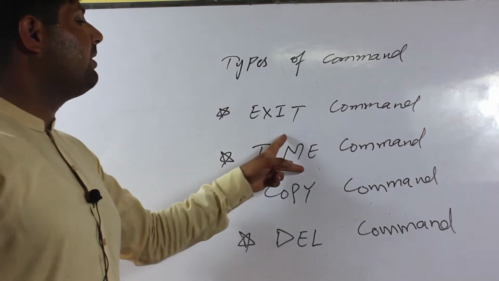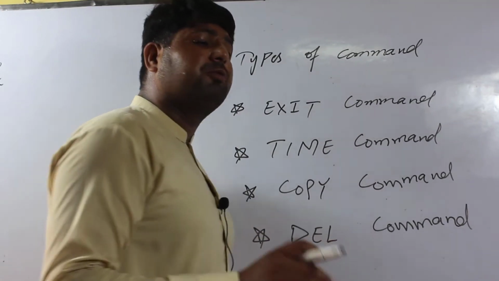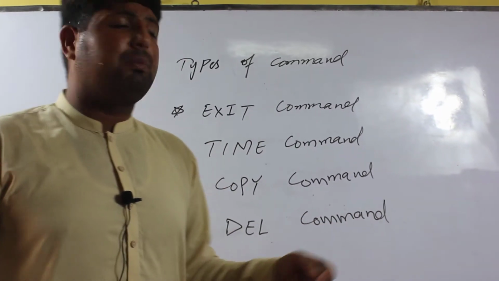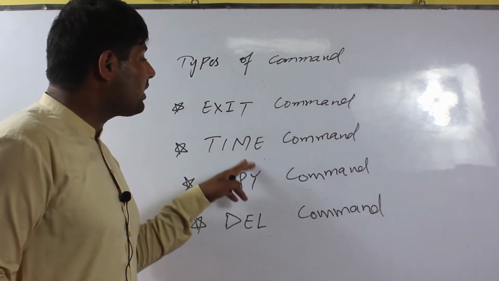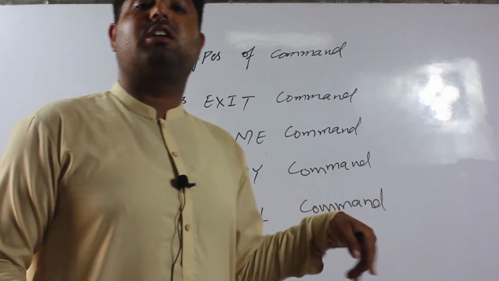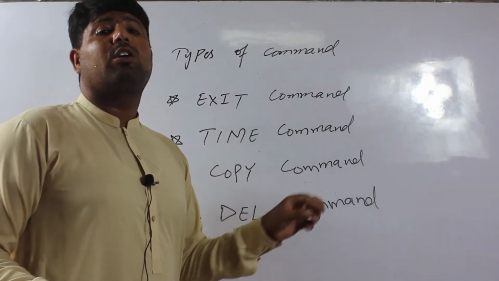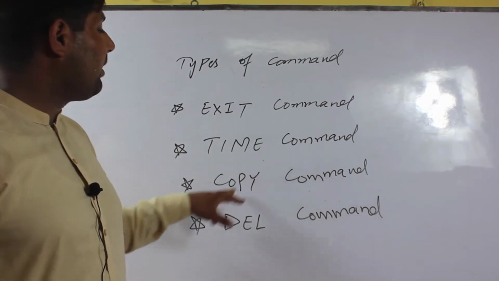And second is the time command. Sometimes we write a program but the time is not shown on the desktop. To show the time, we use the time command. It means the time command shows the correct time in the program.